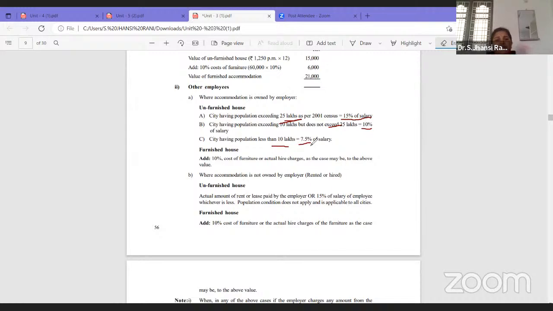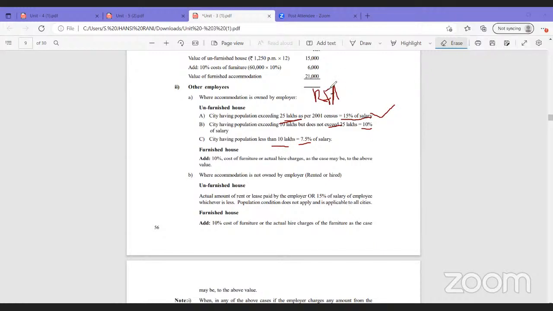Why are we saying 25 lakhs, 10 lakhs and less than 10 lakhs? Because if you take a city like Hyderabad, the population would be more than 25 lakhs, around 2 crore. In that case, we will take 15% of salary for calculating the rent-free accommodation amount. They will not give the population directly in the statement. They will only say that the employee stays in Hyderabad, and you should know that the population is more than 25 lakhs.